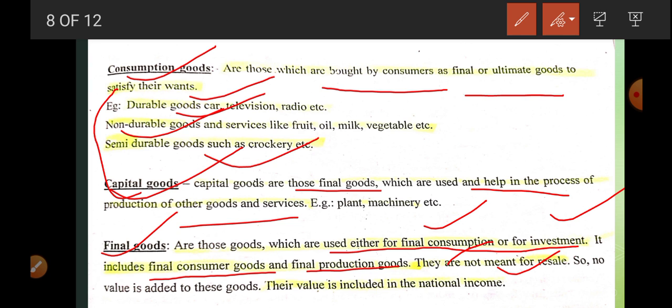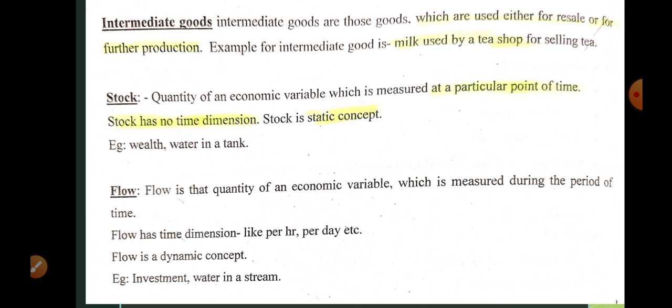They are not meant for resale, so no value is added to these, their value is included in national income. Now intermediate goods are those goods which are used either for resale or for further production. Whenever you find resale, it is going to be intermediate good, or if it is used for making other goods, it is intermediate good.